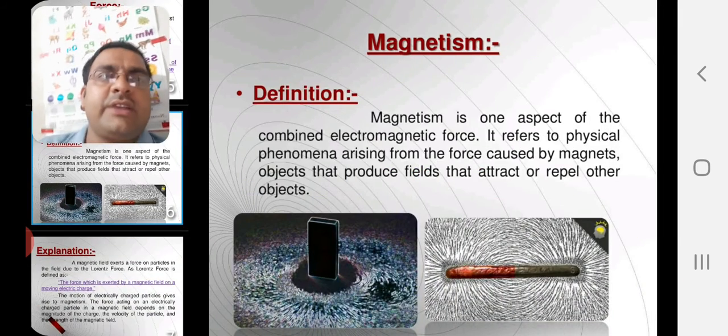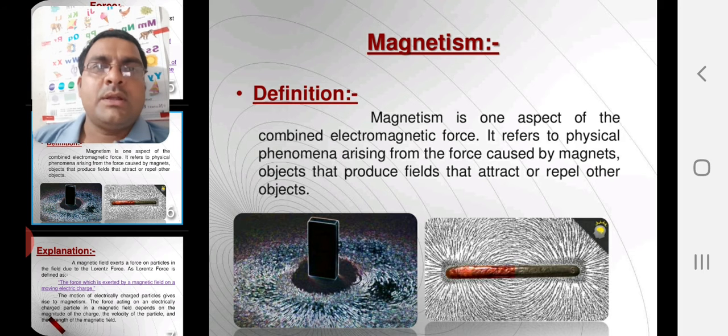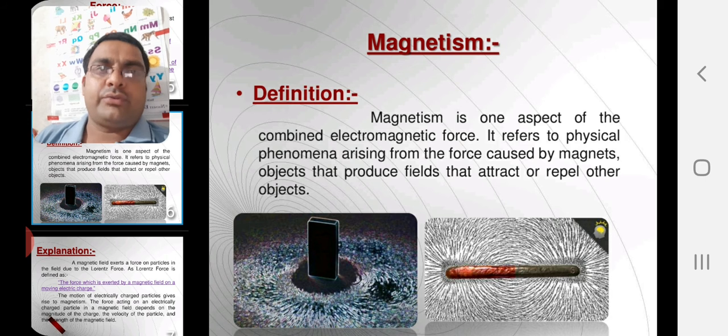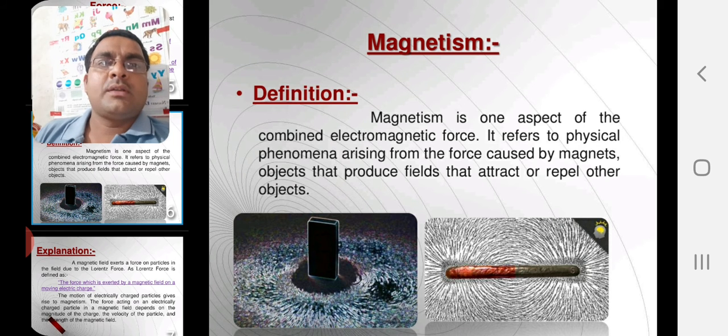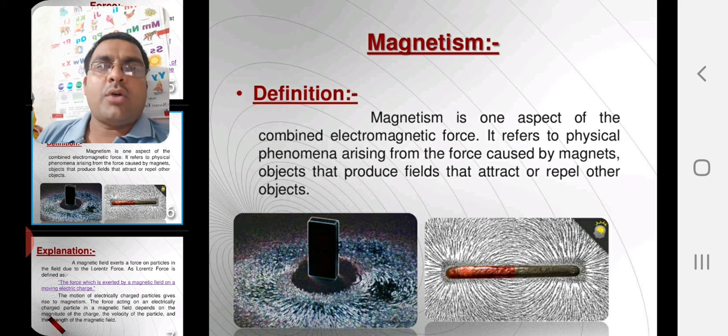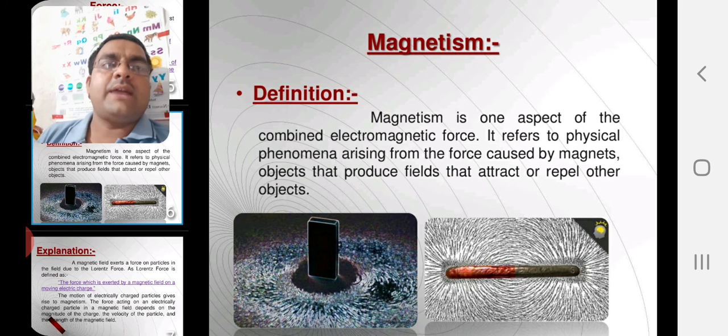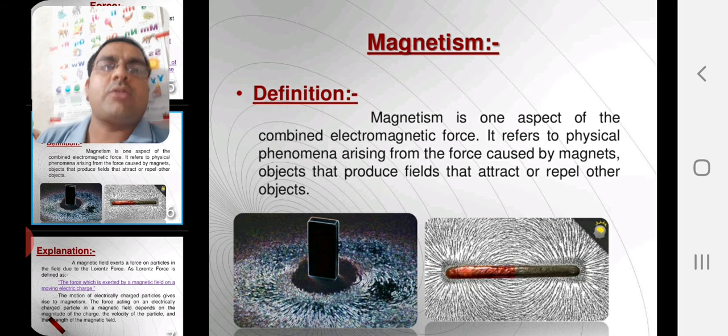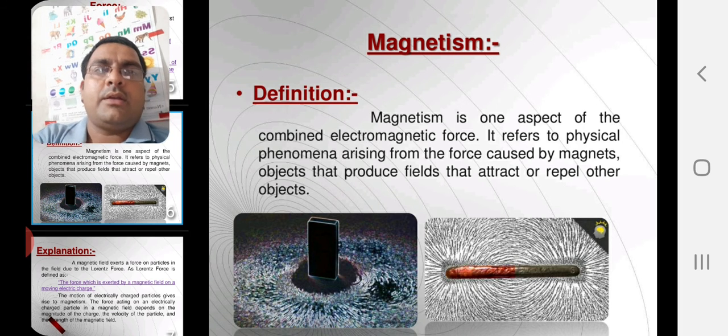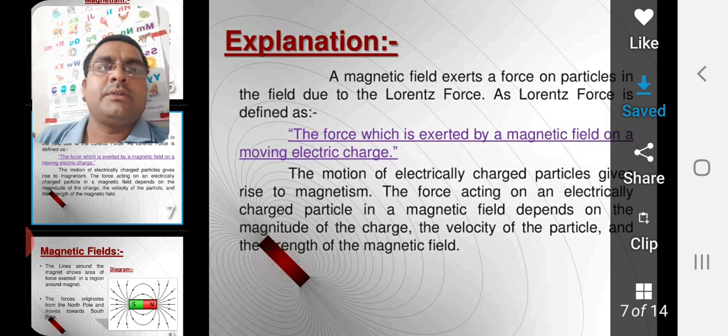Okay, now let us define magnetism. Magnetism is one aspect of the combined electromagnetic force. It refers to physical phenomena arising from the force caused by magnets, objects that produce a field that attracts or repels other objects. Now we will see the explanation of this.